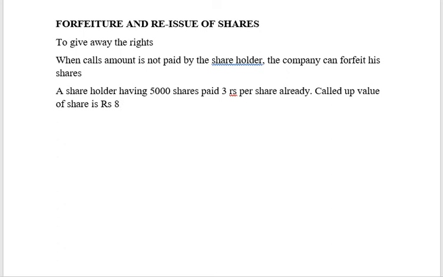So now when the company forfeits the shares, the shareholder has to ideally receive back the 3 rupees that he has paid. But no, the shareholder forfeits the right of receiving. The shareholder has to give away his right of receiving the money. The company has to retain the advance or the amount that has been received. Clear?